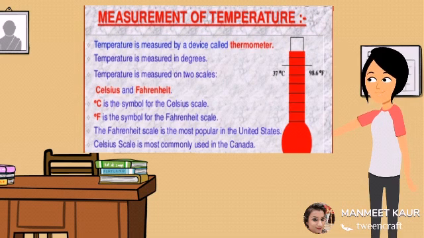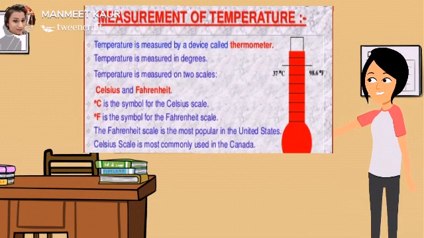See students, there is a third scale for measurement of temperature also, that is Kelvin, but you will learn about Kelvin in higher classes. In this class, you will have to learn Celsius and Fahrenheit only. So now let's talk about the symbol for both the scales. See, degree C is the symbol for the Celsius scale and degree F is the symbol for the Fahrenheit scale. You must keep in mind while writing the symbol that degree should be there, and whenever you will write Celsius or Fahrenheit, it should be in capital form.